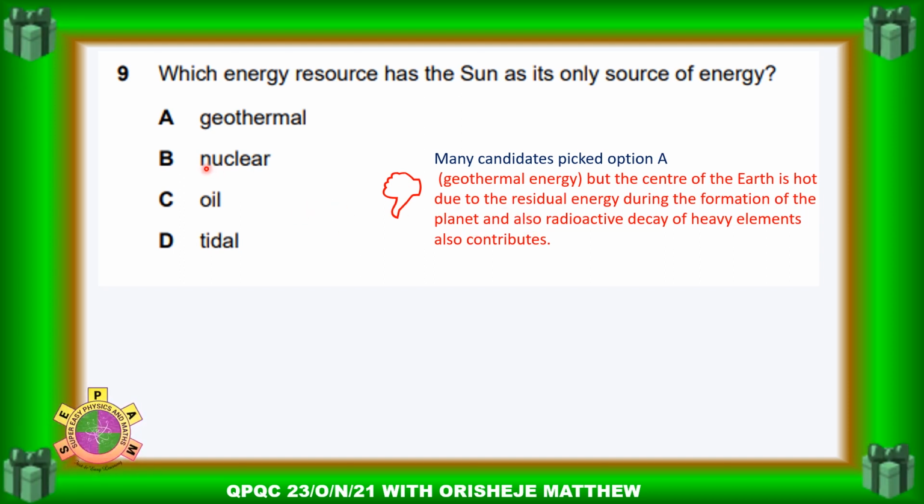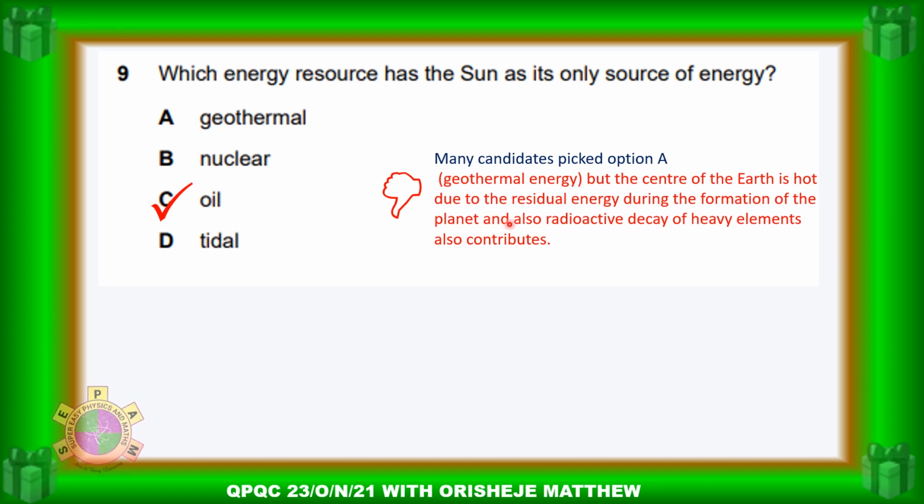Then if you look at option B, nuclear, this is energy that results from the atom. Then you look at the tidal wave. So the actual answer is solar energy, because it's the energy that is gotten from the transformation of dead living things, the remains that are converted to oil.